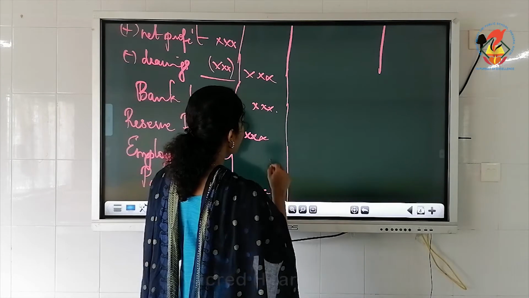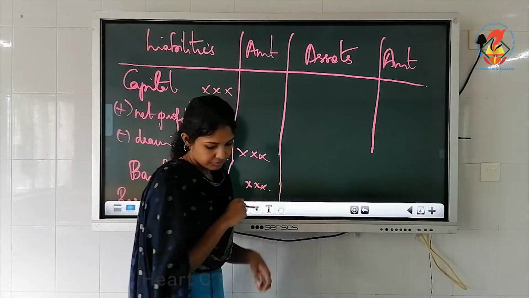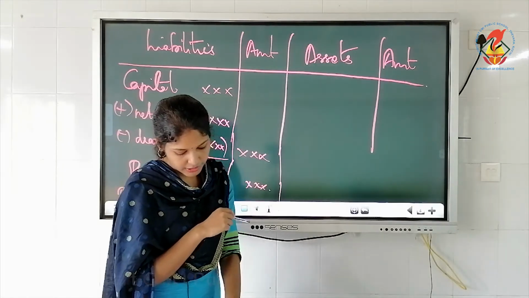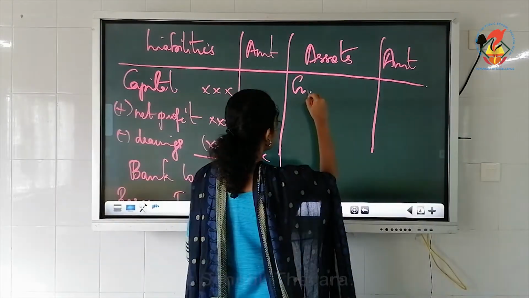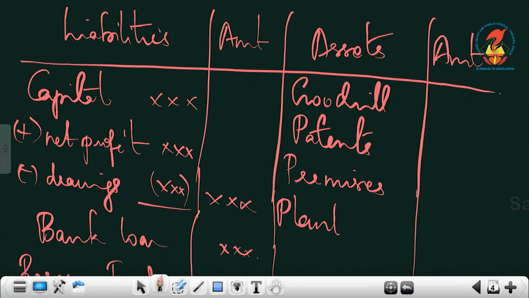Then all assets we'll write on the asset side. Like you can write goodwill. That means all fixed assets we'll write first. Patents, then premises, that is business premises, the building and its surroundings, plant and machinery, all fixed assets you can write.